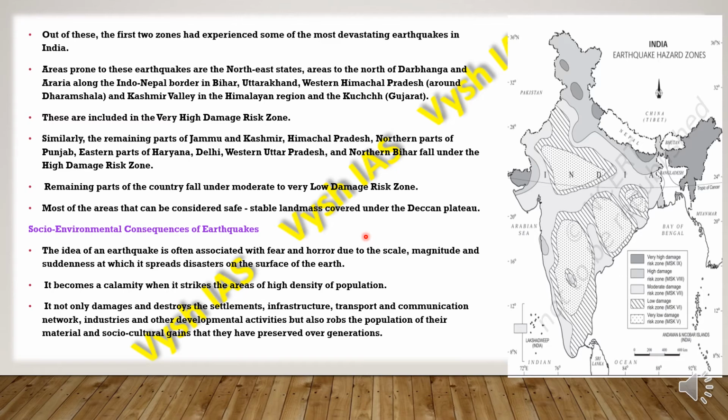It also robs the population of their material, socio-cultural gains which have been preserved over the many years. It renders many people homeless, even wildlife and animals, which put an extra pressure and stress, particularly on the weaker sections of the economy of the developing countries.